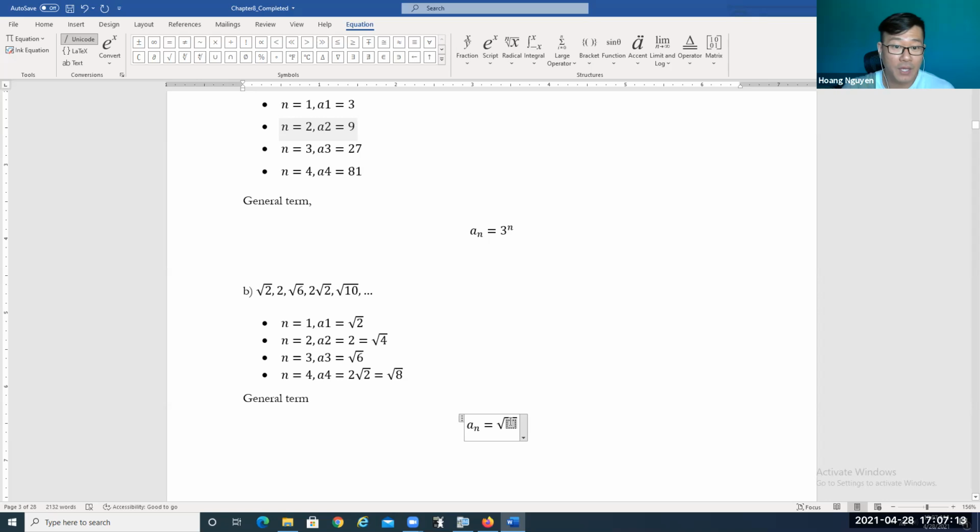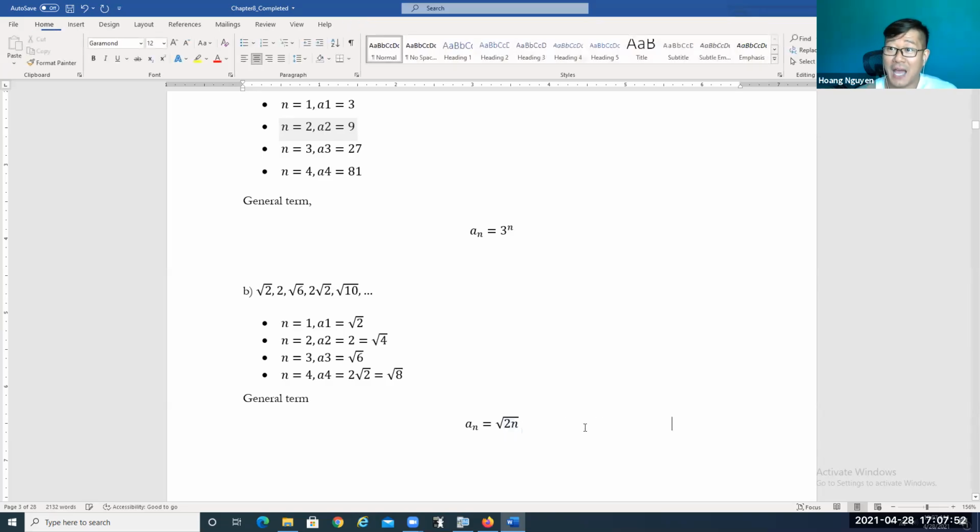When n is equal to 1, we have square root of 2. When n is equal to 2, we have square root of 4. So it looks like that's going to be an even number, a multiple of n. It's going to be double the n, right? It's going to be 2n. When n is 1, 2 times 1 is 2, square root of 2. When n is 2, 2 times 2 is 4, and square root of 4 gives you 2. When n is 3, 2 times 3 would be 6, square root of 6. When n is 4, 2 times 4 is 8, so we have 2 square root of 2. So the general term is a_n equal to square root of 2n.